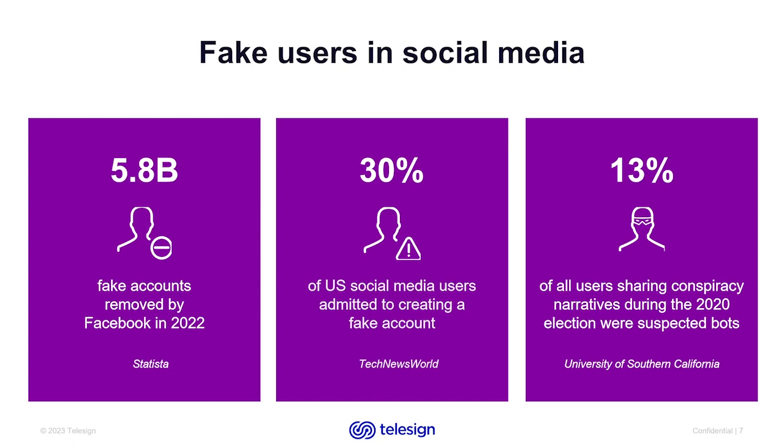A report published by USC found that 1 in 5 election-related tweets sent between September and October 2016 were sent by a bot. In 2020, they found similar results and even stated that 13% of all users sharing conspiracy narratives on social media from all sides were suspected bots. While this number may seem like a smaller percentage, scientists at MIT found that misleading or incorrect stories published by bots, or just people who did not get their facts straight, traveled 6 times faster and reached more people.